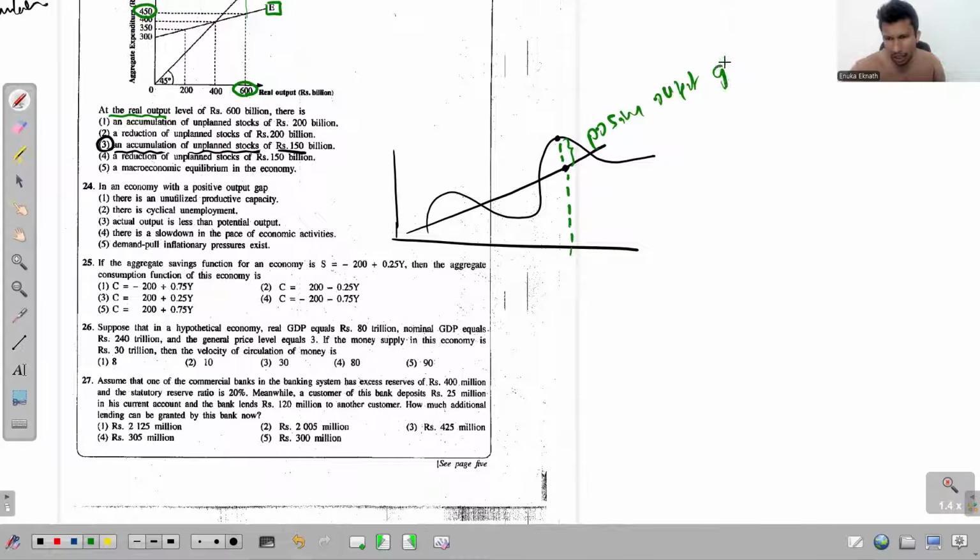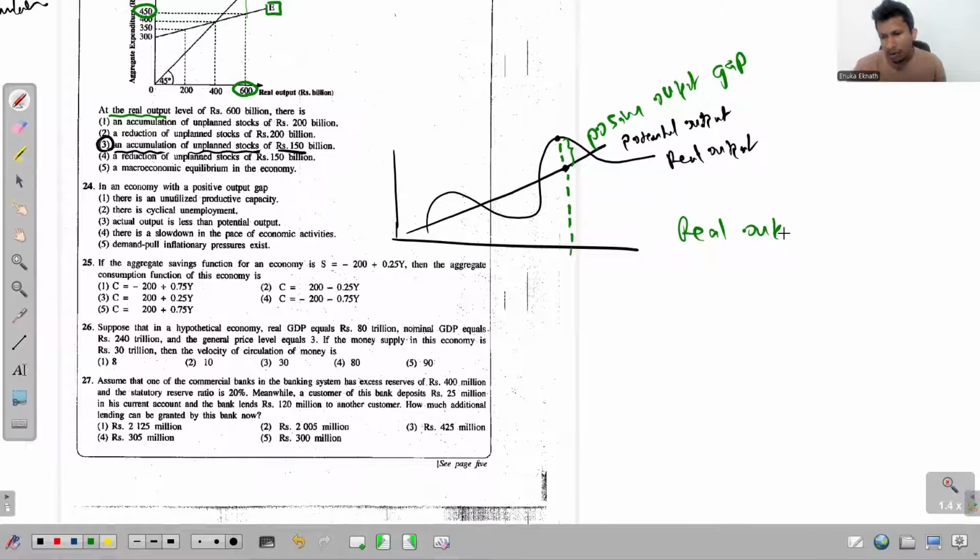output gap. And what happens in a situation where we see this positive output gap? As you see in the lines, this is the real output and this is the potential output, right? So what happens when there is this positive output gap?